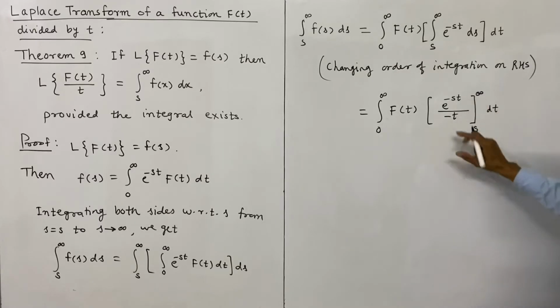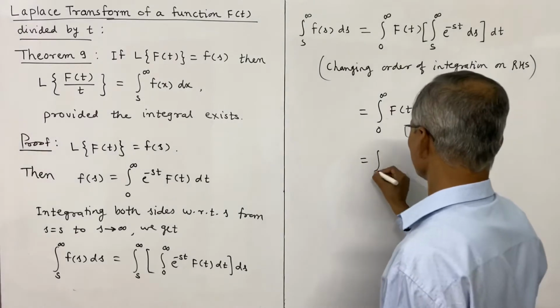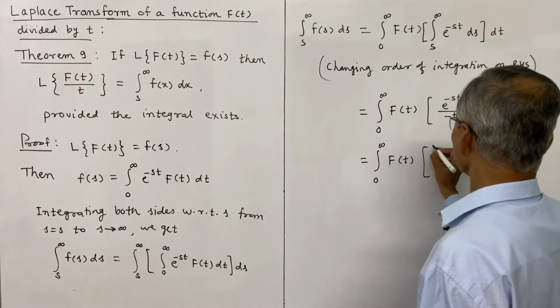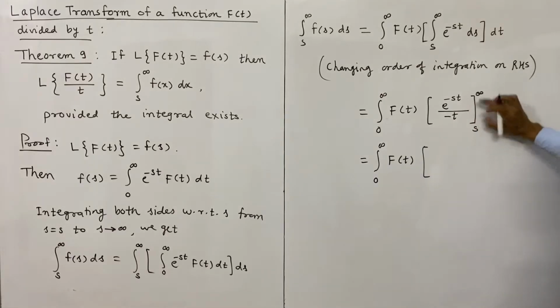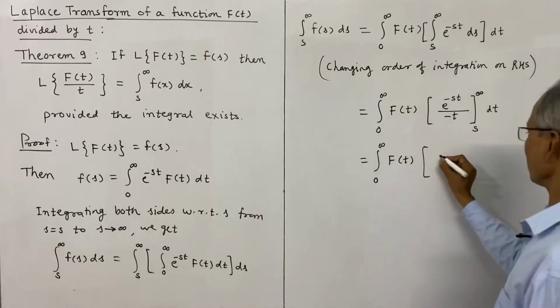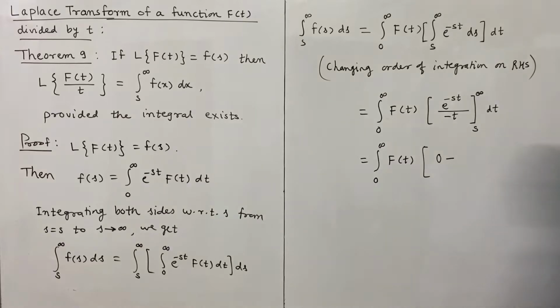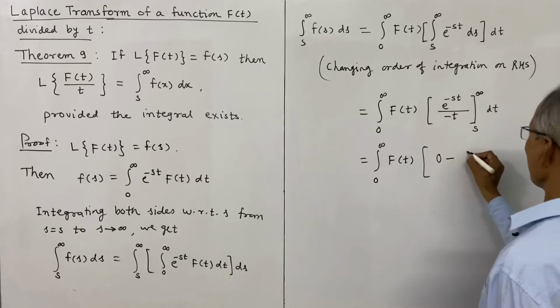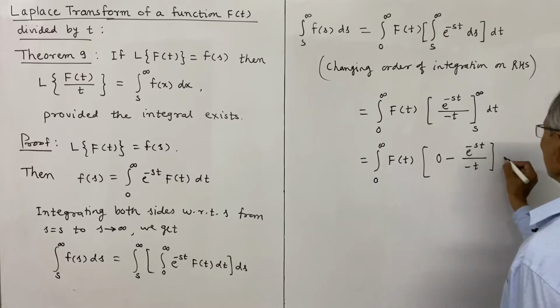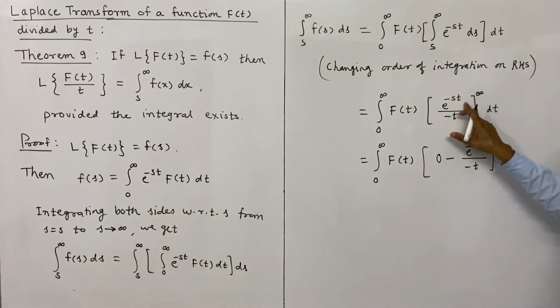Now we put the upper and lower limits, and that is integral 0 to infinity f of t. If you put the upper limit, these are the limits of s, so s is infinity, e power minus infinity is 0, so the upper limit gives 0 minus. Now the lower limit for s is the same as s, and therefore this remains the same, e power minus st divided by minus t into dt. Note this, upper limit is infinity, because of that e power minus infinity is 0, and lower limit is the same, s is equal to s.